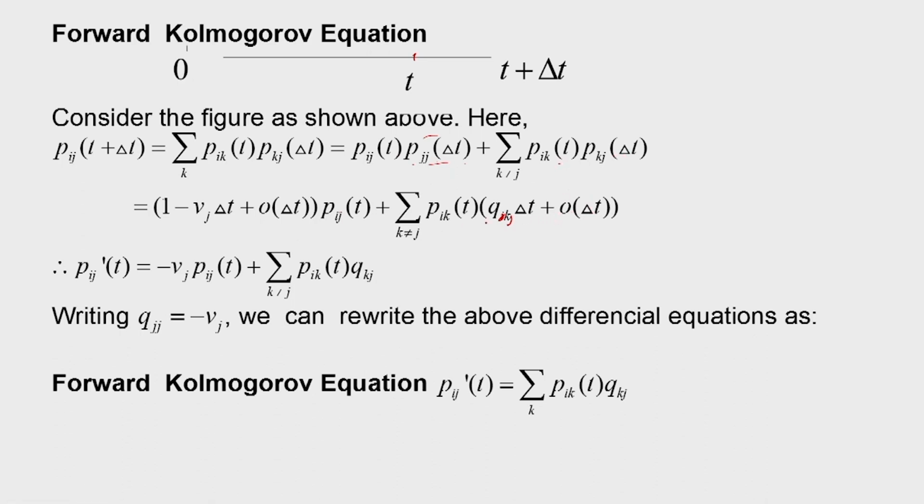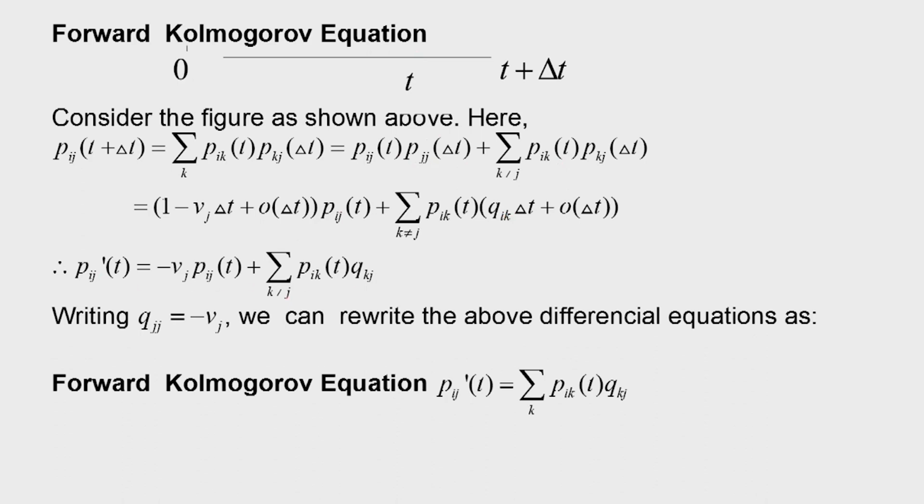So, now what we will do is we will take Pij t on the left hand side, and 1 into Pij t, that is equal to Pij t. So, this we will take to the left hand side and divide by delta t. So, as delta t tends to 0, what we will get is that Pij dash t, that is the derivative, is equal to minus nu j into Pij t plus summation Pik t Qkj, k not equal to j.